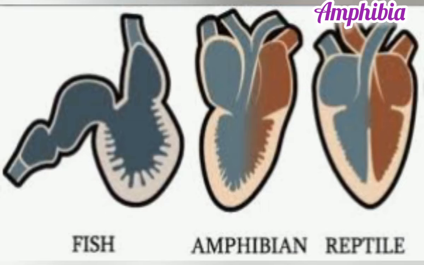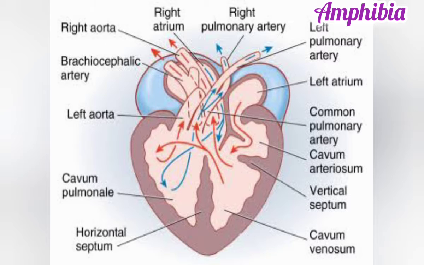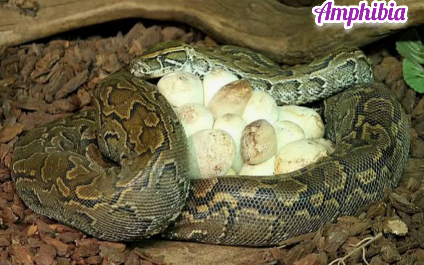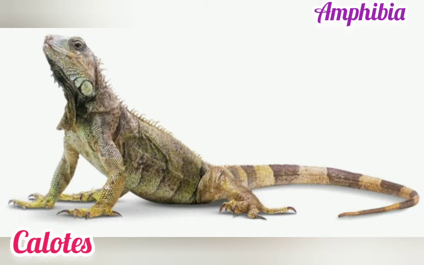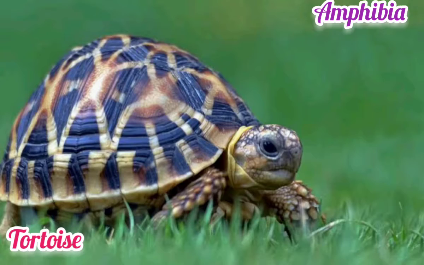They have a 3-chambered heart, with the exception of the crocodile, which has a 4-chambered heart. Most reptiles are egg-laying animals. Their eggs have a shell. For example, calotes, lizard, snake, tortoise, and turtle.